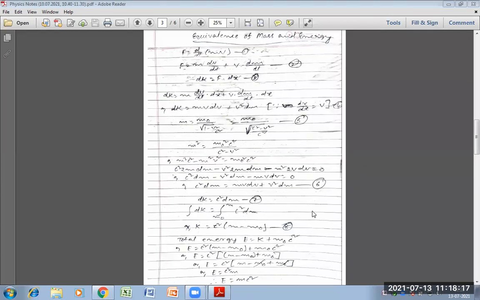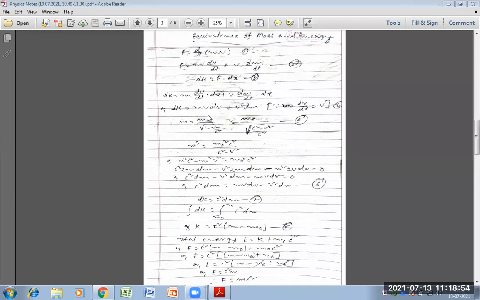This is equation 7. Now the body is at rest initially. When a force acts on the body, it acquires a velocity v, so the mass of the body increases from m naught to m. When the body is at rest, the mass is m naught. And after the force is applied, the body moves with velocity v and is displaced from one point to another point.